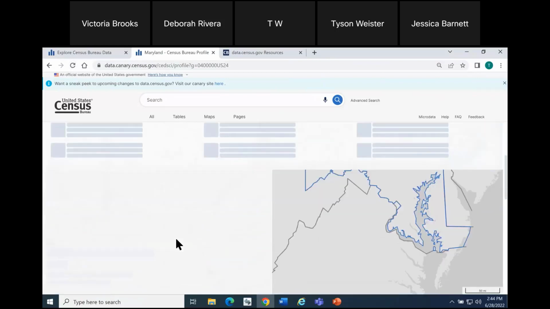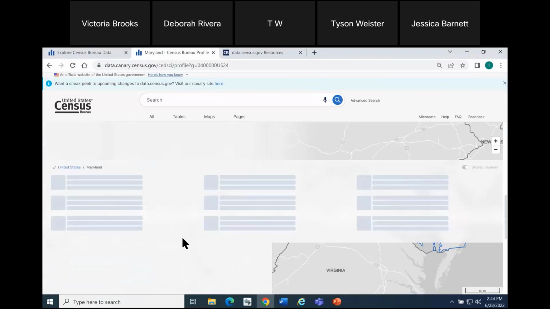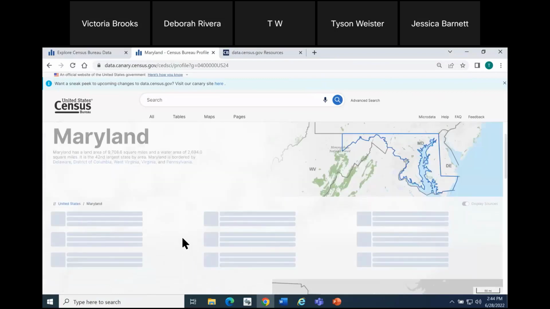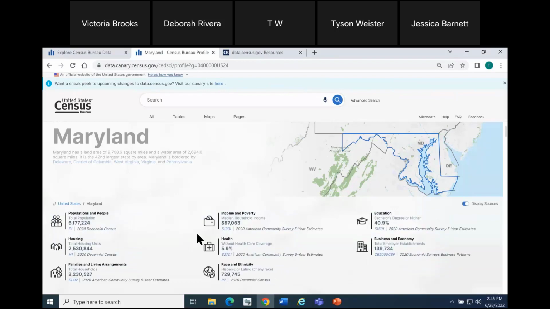And we'll give it some more time to load here. What you can see it's pulling at the top with the skeleton loaders is those highlighted statistics that should be coming through. They'll have an image, the statistic, and what's new here are new source statements that you'll be able to see. So for instance, P1 2020 Decennial Census, these source statements were not previously published on the site for these highlighted statistics. They're now available by default, and you can turn the toggle on and off.